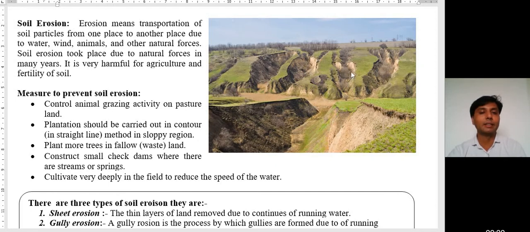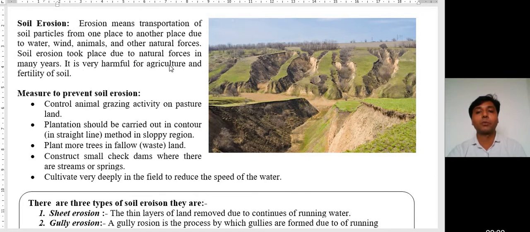So here we can say some natural forces are responsible for soil erosion. Means transportation of soil particles from one place to another due to water, wind, animals and other natural forces is called soil erosion. Soil erosion takes place due to natural forces over many years.